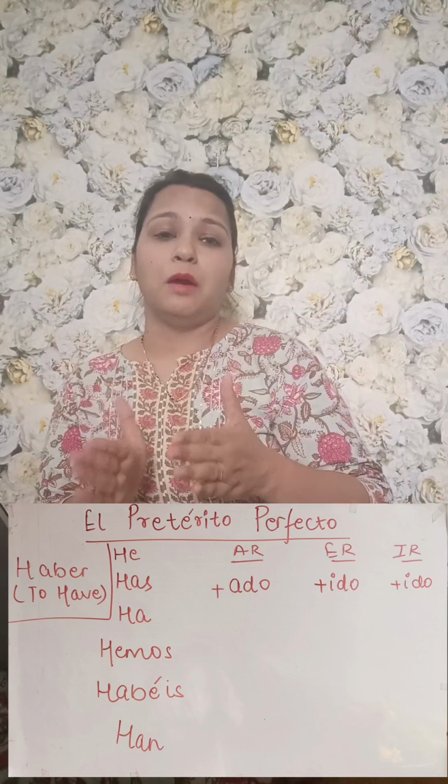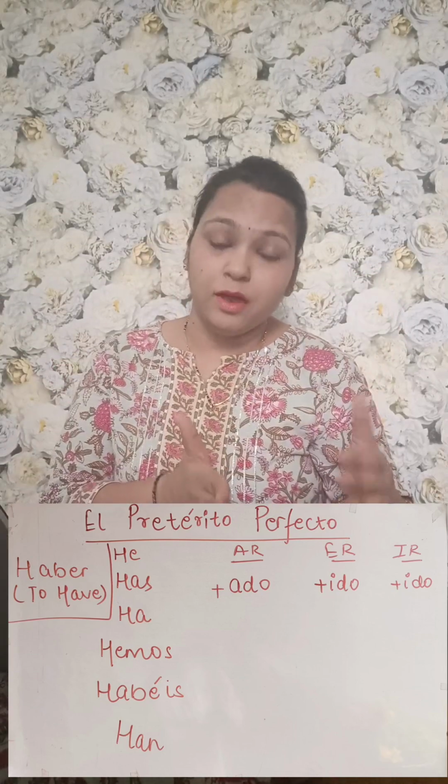Now we will come to the verb, whether our verb is a regular verb or an irregular verb. There is a different way for each. If we talk about regular verbs, they end with AR, ER or IR.